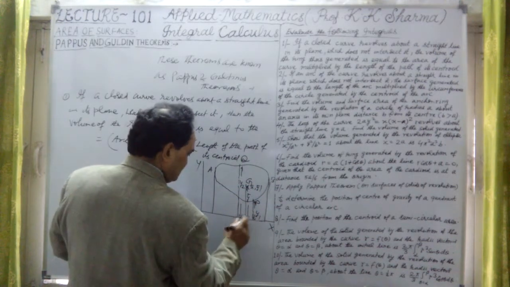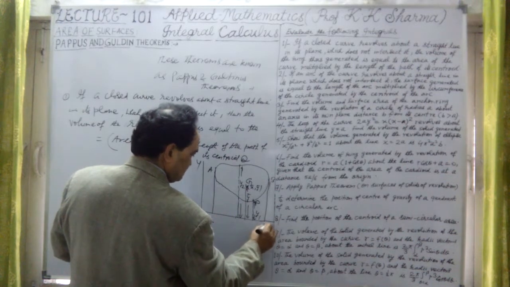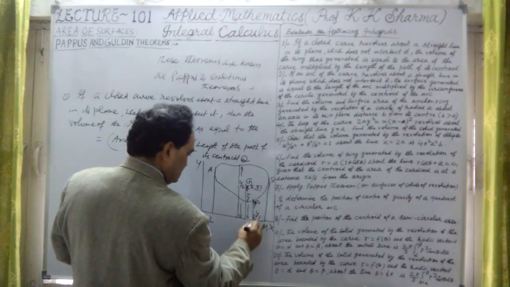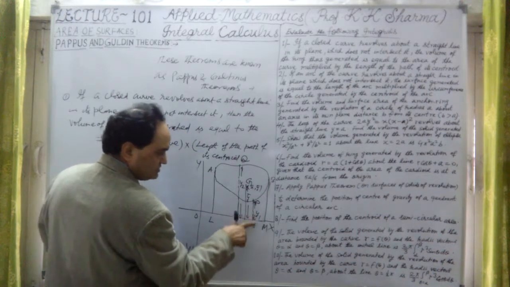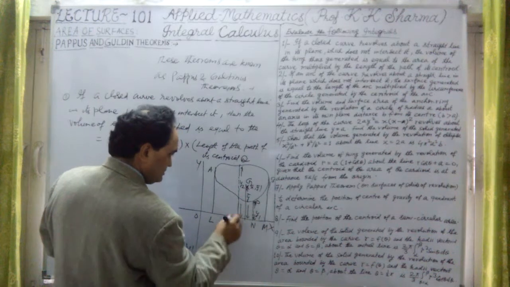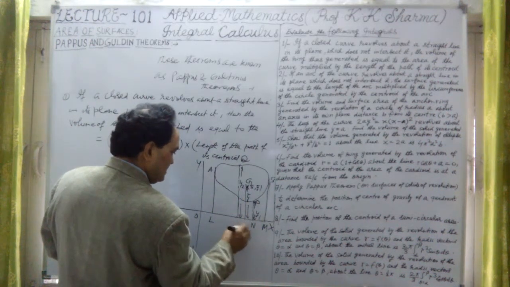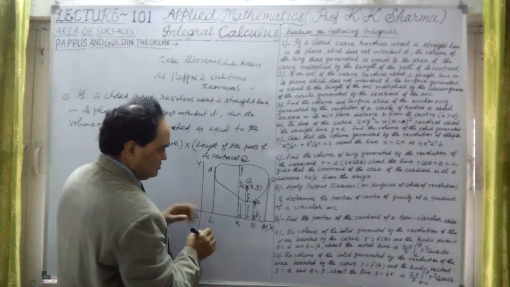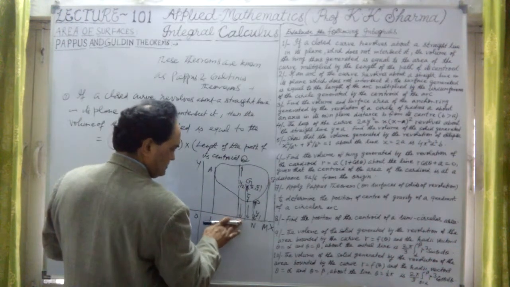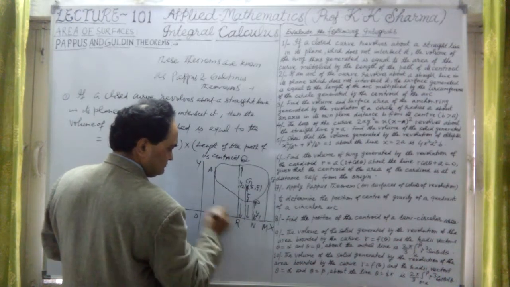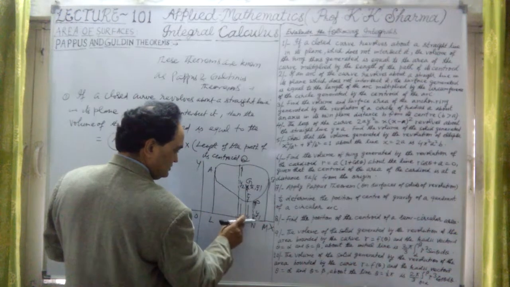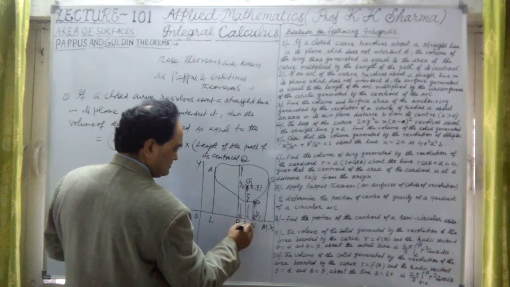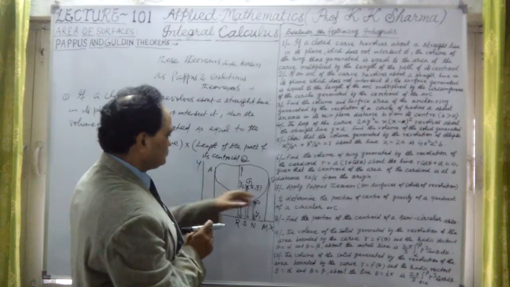If I take different points here, let me take L, M, N, and P, Q, R. And this G is meeting the x-axis at a point, let me take S. Now this is the closed curve.